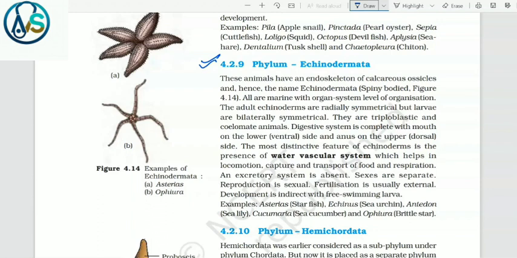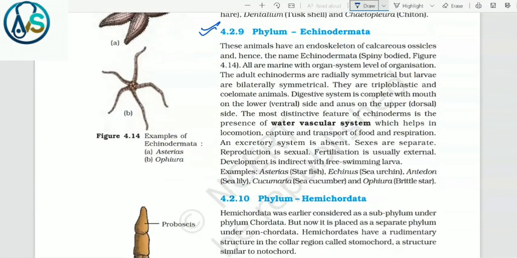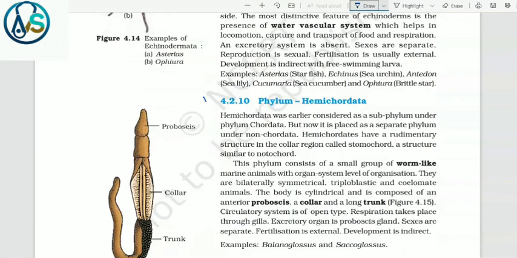The most distinctive feature of echinoderms is the presence of water vascular system, which helps in locomotion, capture and transport of food and respiration. An excretory system is absent. Sexes are separate. Reproduction is sexual. Fertilization is usually external. Development is indirect with free-swimming larvae. Examples are Asterias, that is starfish, Echinus, that is sea urchin, Antedon, that is sea lily, and Cucumaria, that is sea cucumber, and the last one is Ophiura, that is brittle star.